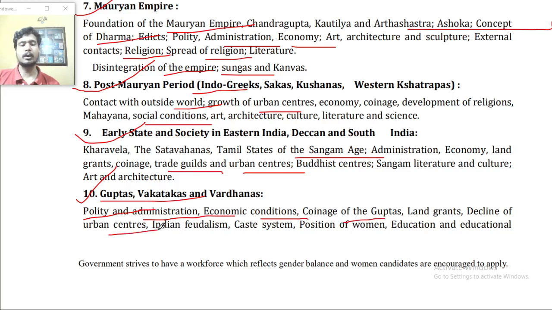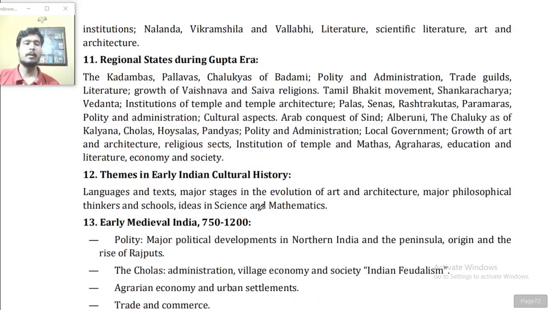Point number 10, Guptas, Vakatakas and the Vardhanas: polity and administration, economic conditions, coinage of the Guptas, land grants, decline of the urban centers, Indian feudalism, caste system, position of women, education and educational institutions, Nalanda, Vikramashila and Vallabhi, literature, scientific literature, art and architecture.